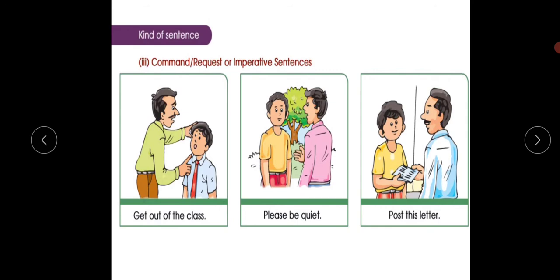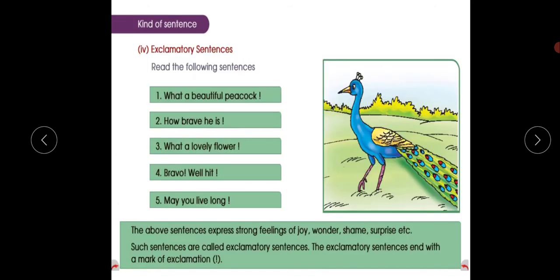So look here. Look in your textbook itself. The above sentences give a command, make a request, and give some advice. Such sentences are called imperative sentences.